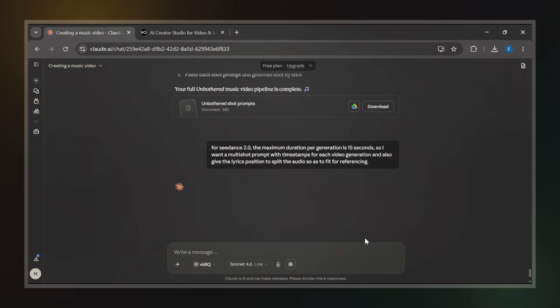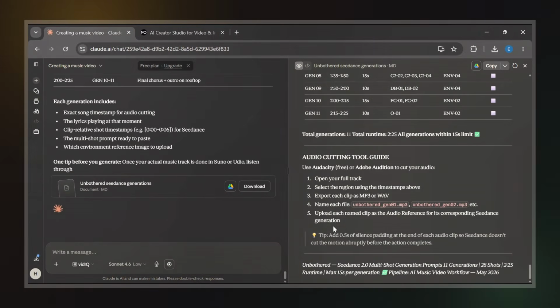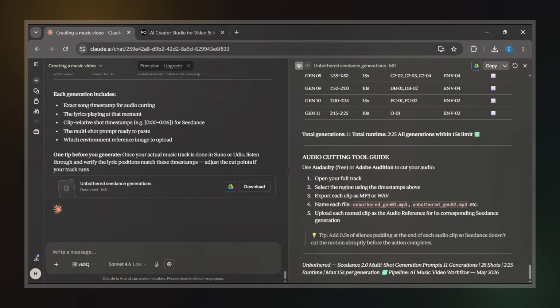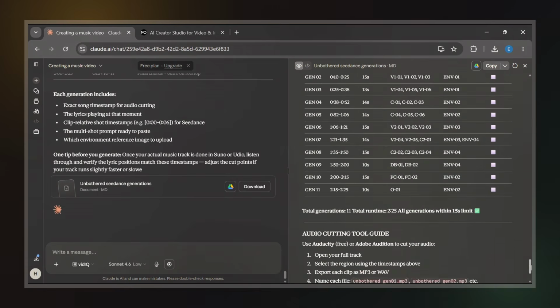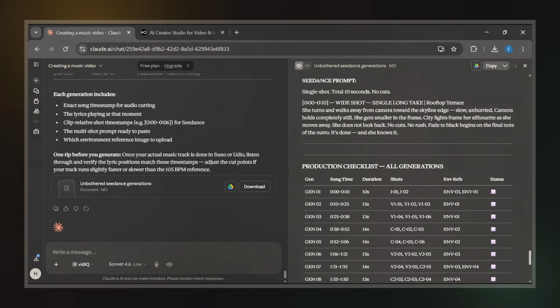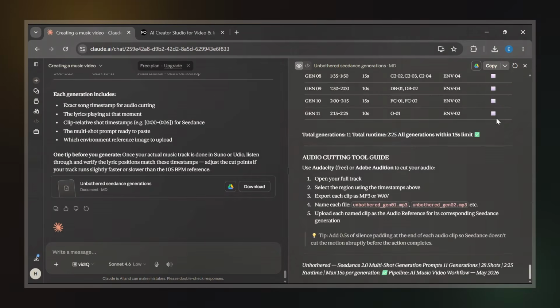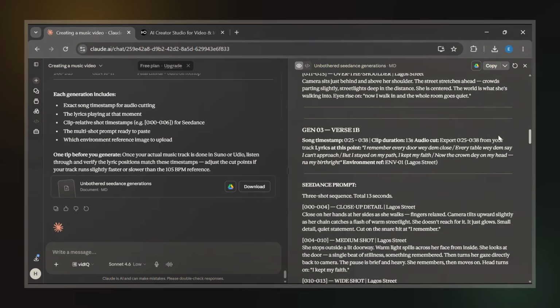I also include the video model I'm using so Claude can tailor the output accordingly. After thinking through everything, Claude generates a revised set of prompts along with timestamps and audio split points. One thing I want you to keep in mind is that the timestamps may not always be perfectly exact. Sometimes there can be a difference of 2 or 3 seconds. That's why I always recommend listening to the audio yourself before making the final cuts. Once we have those timestamps and prompts ready, we can move into the actual AI video generation process.